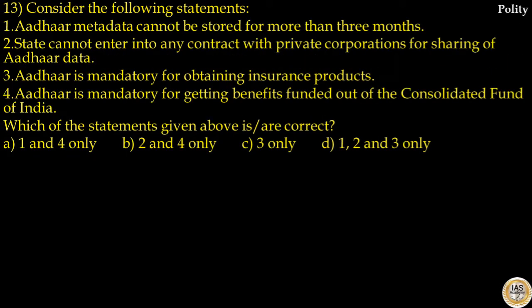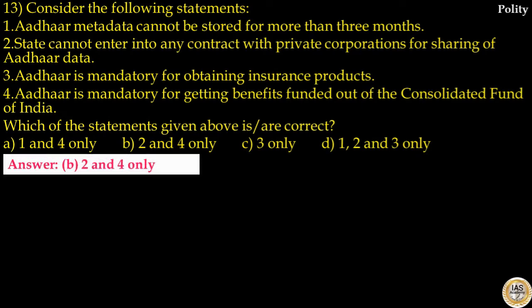Question number 13. Consider the following statements. Statement number 1. Aadhaar metadata cannot be stored for more than 3 months. That is incorrect. It is 6 months. Statement number 2. State cannot enter into any contract with private corporation for sharing of Aadhaar data. That is correct. Statement number 3. Aadhaar is mandatory for obtaining insurance products. That is incorrect. Statement number 4. Aadhaar is mandatory for getting benefits funded out of Consolidated Fund of India. That is correct. Which of the statements given above is or are correct?